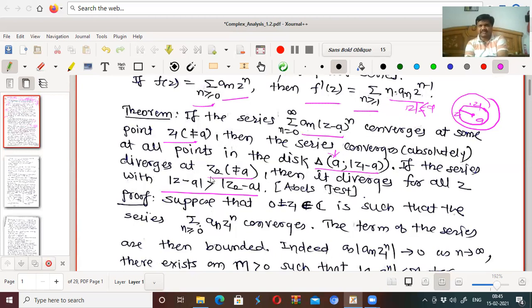If the series diverges at z2 not equal to a, suppose there is one more point z2 where the series diverges, then it diverges for all z with mod z minus a greater than mod z2 minus a. Now this is mod z2 minus a. So if it diverges at z2, then outside z2 the series diverges. That is the disk outside z2. That means the series diverges for all these points. That is the case. Okay.